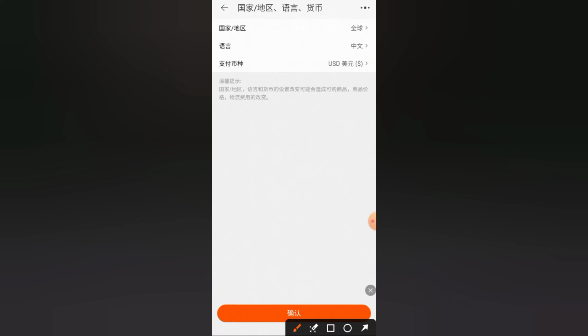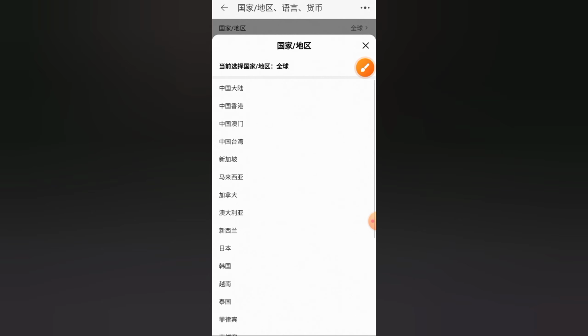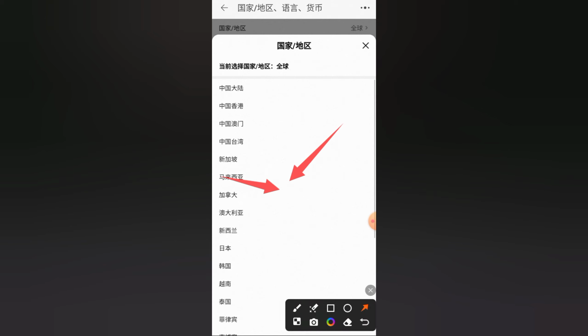Step 4. Select the language option. Scroll down the Settings menu until you find a section that shows Yuyan. Tap on it. Step 5. Choose English. From the list of available languages, select English. Then, confirm your choice if prompted.